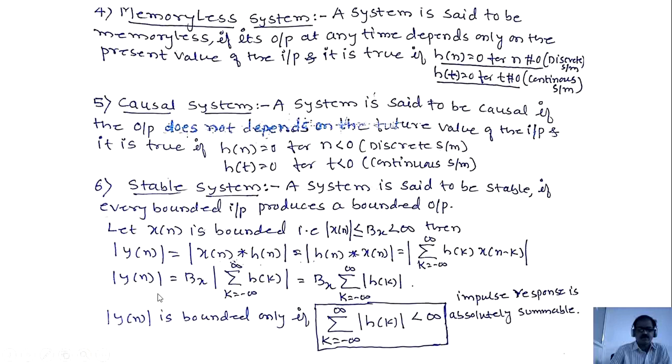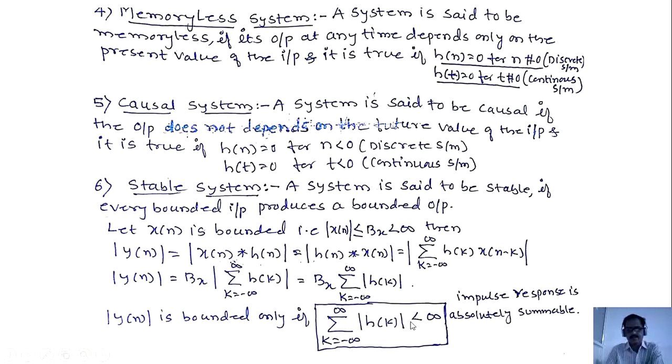If I want the magnitude of y of n to be bounded, it holds only and only if sigma k equals minus infinity to plus infinity, magnitude of h of k, is less than infinity. Then the magnitude of y of n is bounded. Hence, this is the condition: if the sum of the amplitudes of the impulse response is bounded, then the system is said to be a stable system. We are just observing whether the system is stable or unstable, by summing all the amplitudes of the impulse response. If it is a bounded value, meaning less than infinity, then the system is stable.